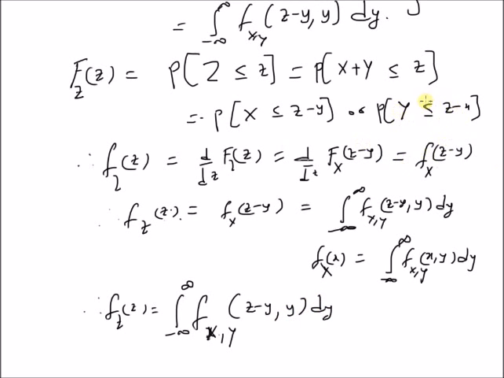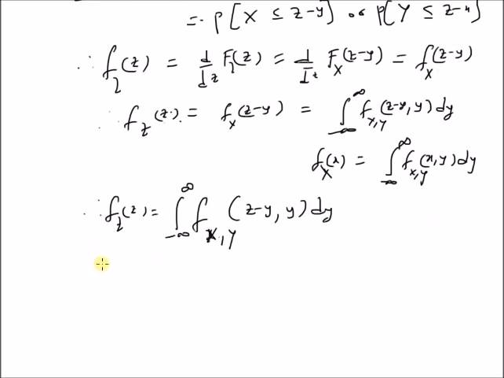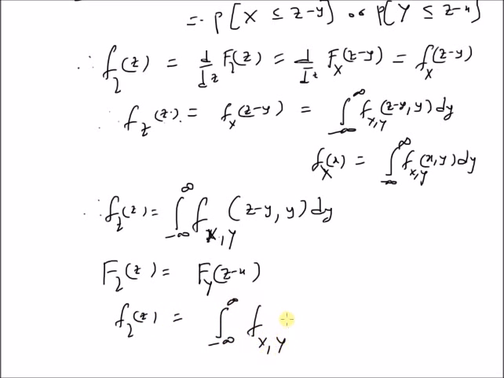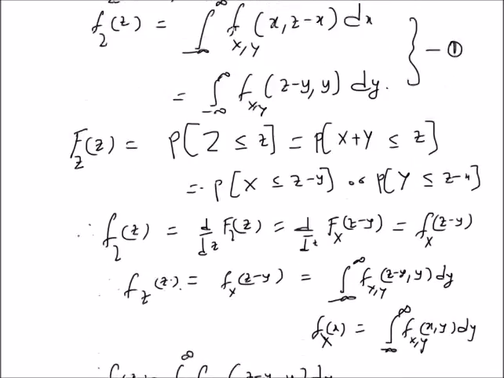Similarly, by using the other definition, that is the CDF of Z equal to the probability that Y is less than or equal to z minus x, we can also prove the other integral. By using the fact that f_Z(z) is equal to f_Y(z minus x), we can easily prove that f_Z(z) is also equal to the integral from minus infinity to plus infinity of f_{X,Y}(x, z minus x) dx. Therefore Theorem 1 is proved.